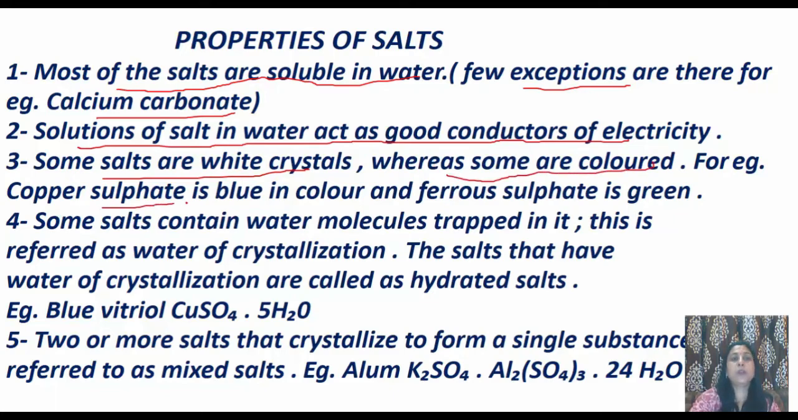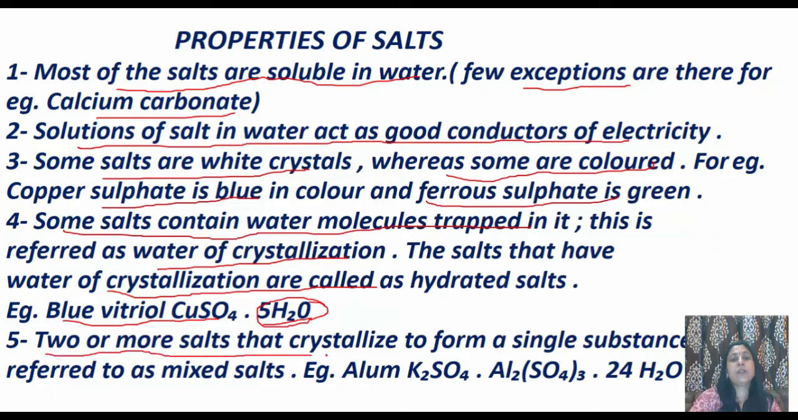For example, copper sulfate is blue in color, whereas ferrous sulfate is green in color. Some salts contain water molecules trapped in them, and this is referred to as water of crystallization. The salts that have water of crystallization are called hydrated salts. An example is blue vitriol, copper sulfate, and in this, 5 water molecules are there, and the color of this salt, copper sulfate, is blue because of the presence of this water of crystallization.